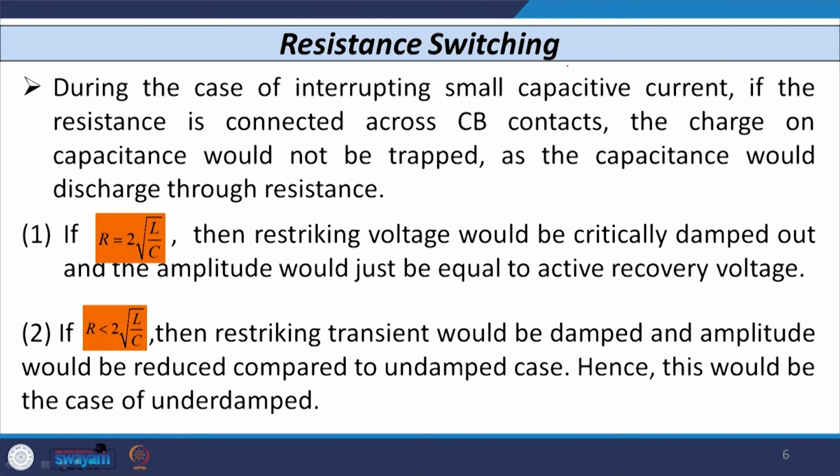Now, let us see how we can utilize resistance switching to reduce the voltage appearing across the contact of the circuit breaker.